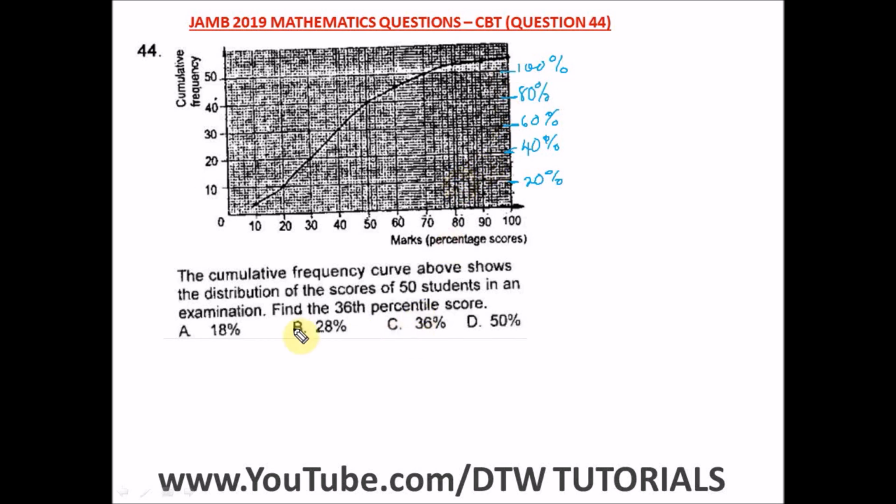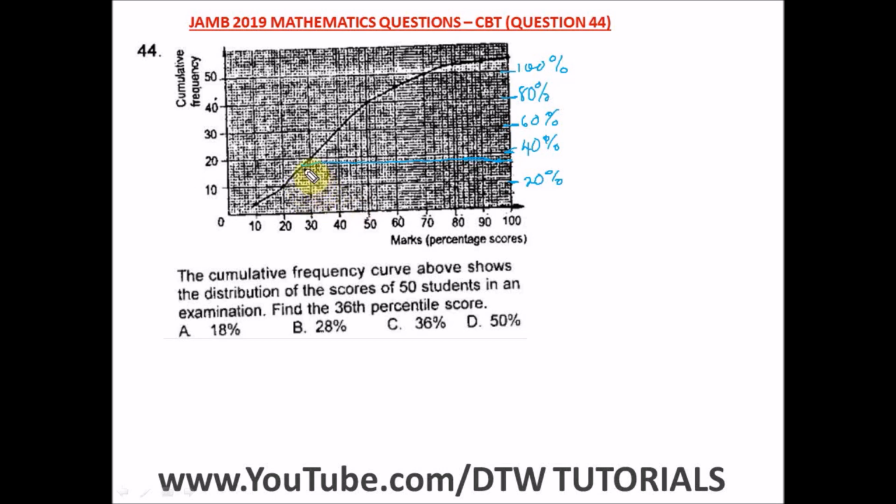Now it says we should find the 36th percentile score. So where is the percentile? Where would 36 fall? 36 is going to fall somewhere here. All right, 36 is going to fall somewhere here. So we can trace this down now to the curve. My line is not too straight. Trace this down to the curve. When you trace this down to the curve, you can see it stops here.